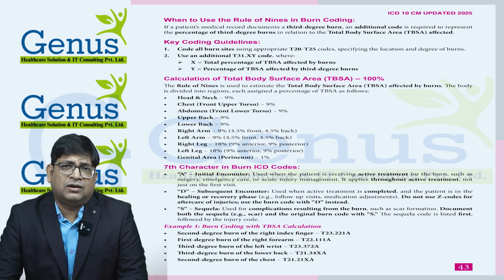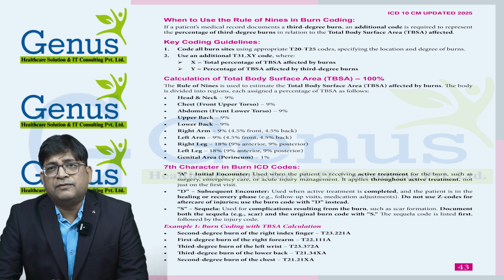So in the rule of 9, your head and neck comprise 9%, chest is 9%, abdomen is 9%, upper back 9%, lower back 9%, right arm 9%, left arm 9%, anterior leg 9%, posterior leg 9% for both left and right, and genital organ 1%. So if we add all this information, then we get 100%. So our body is 100%.